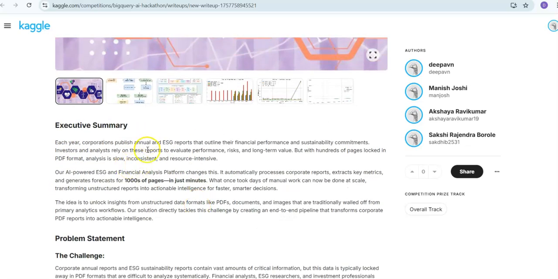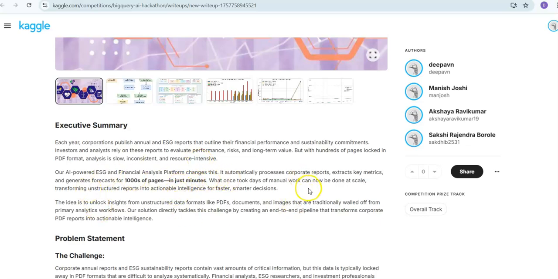Each year, corporations publish annual and ESG reports that outline their financial performance and sustainability commitments. Investors and analysts rely on the data from these reports to evaluate performance, risks, and long-term value in order to make capital investments into these companies. But with hundreds of pages locked in unformatted, unstructured PDFs, analysis is very slow, time-consuming, inconsistent, and also very resource intensive. Our agent changes this.